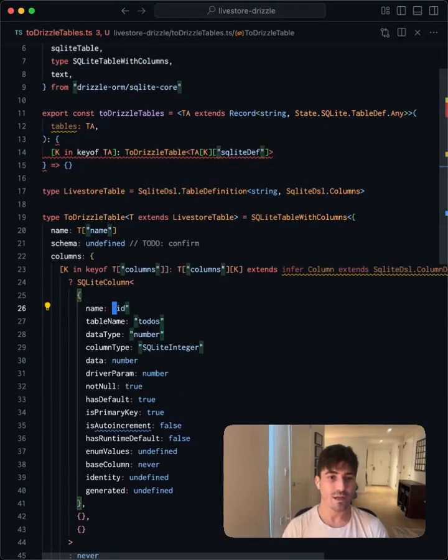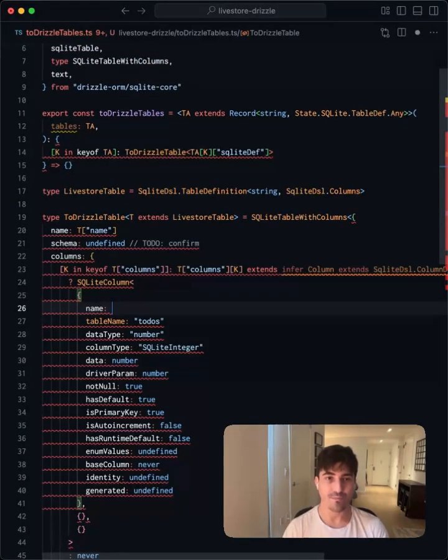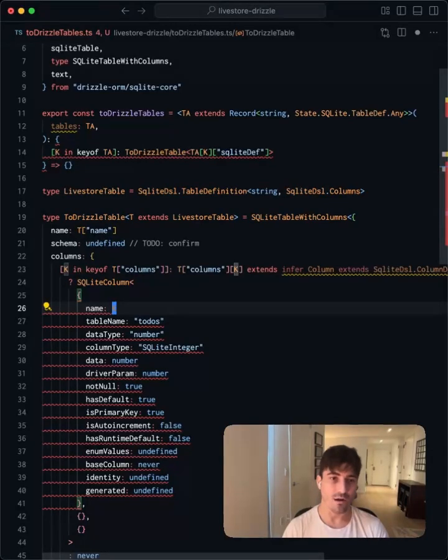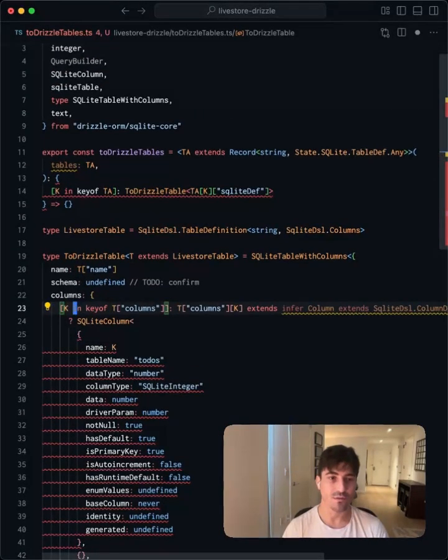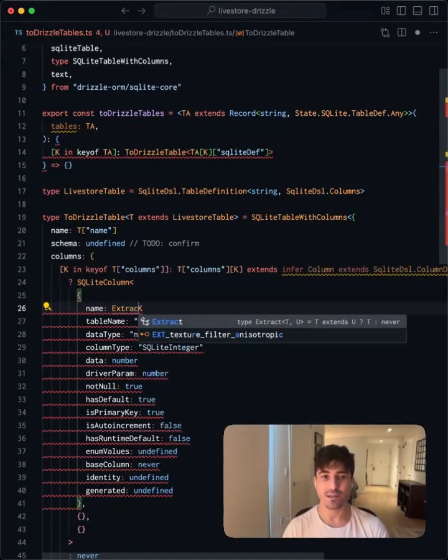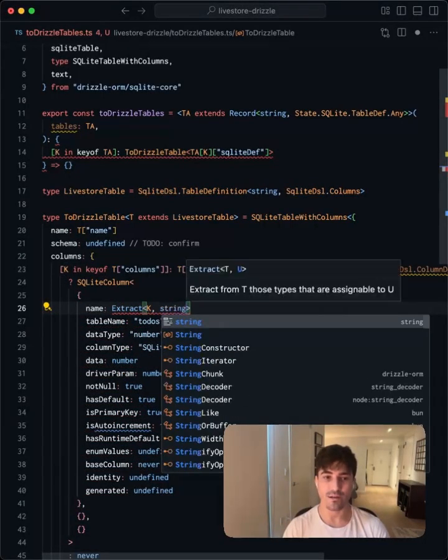We'll start with the name, which is going to be the given key. But changing that, we see we have an error. And the reason is because right here, this keyof, even if it knows that TColumns has a string index signature, this keyof check is widened. What we can do to circumvent that is Extract<K, string>.